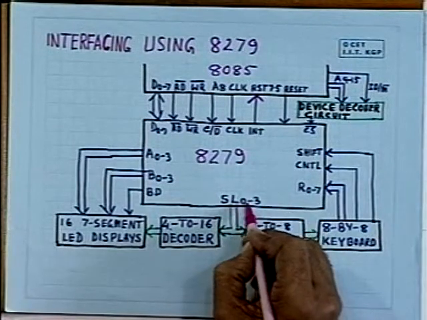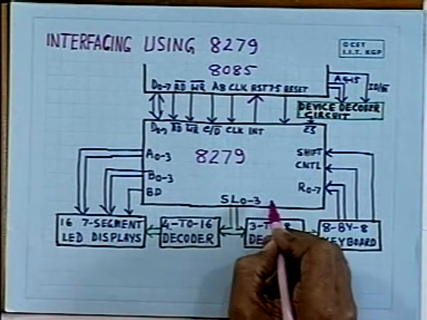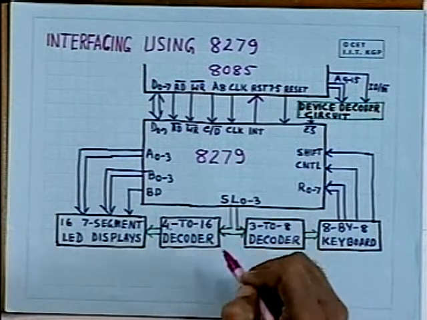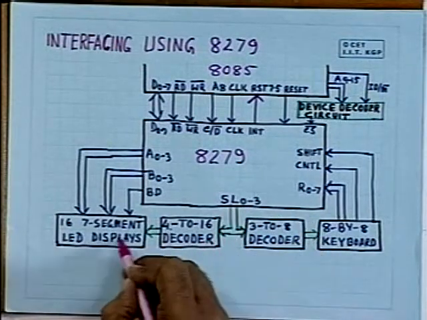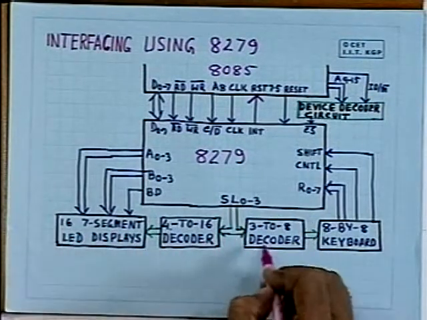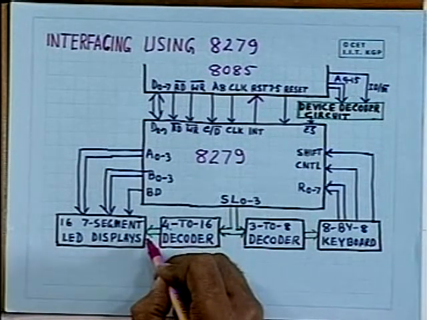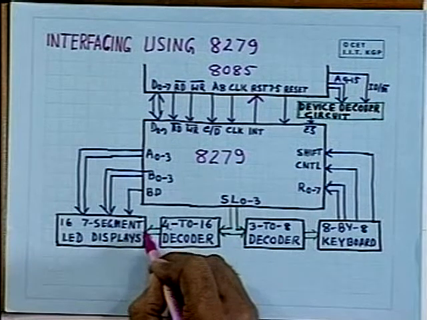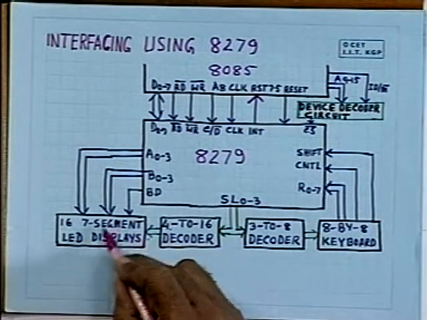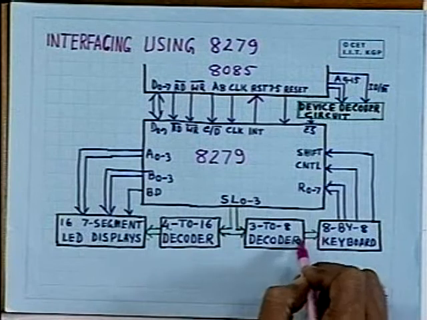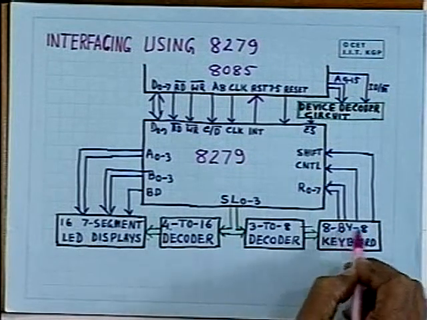Initially it will output 0000, then 0001 and so on. It will keep on scanning, and the display will be made, and also the keyboard will be scanned, and the decoder outputs generate signals to select different digits of the displays, and here also select different rows of the keyboard.